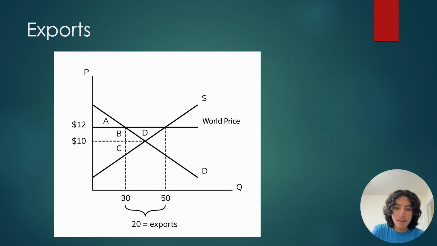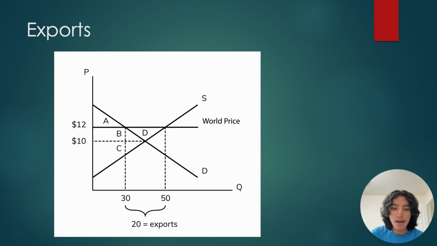Let's say that the price of apples in Canada is about $10, whereas in the international market, the price is $12. So as a result, the Canadian sellers decide to export apples into the international market. Now when that happens, keep in mind that the domestic price for apples in Canada is still about $10 because Canadian consumers don't want to pay $12 for their apples. They don't want them to be more expensive.